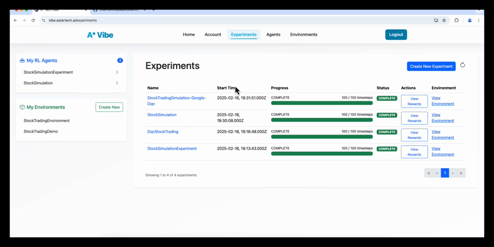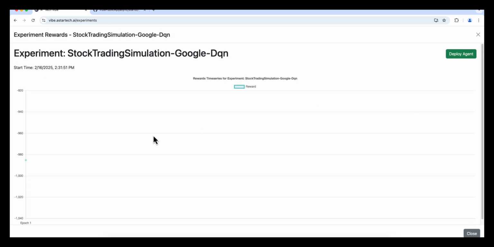Going back to the experiments, here too we see the DQN agent finished as well, and just as with the PPO agent, you can easily view it. Because it was very small, there's only one epoch that it actually played through.